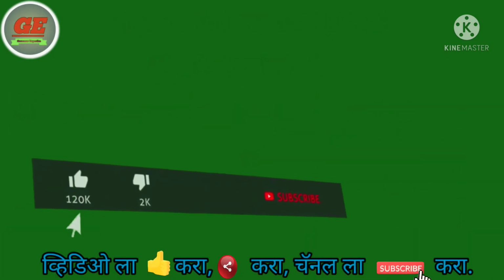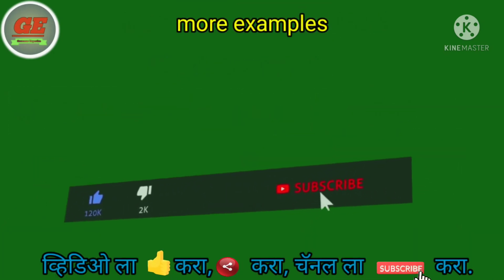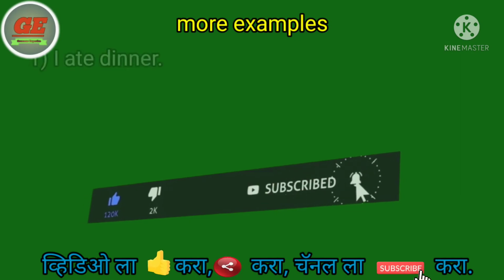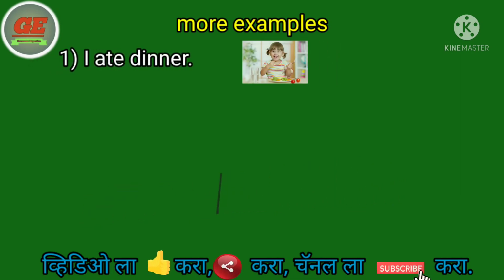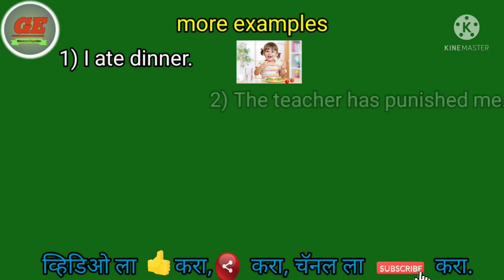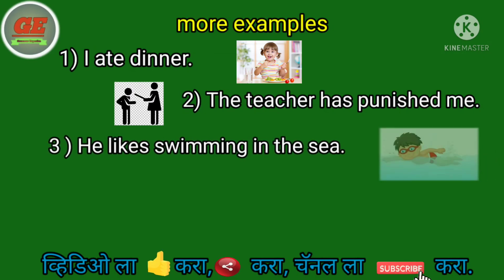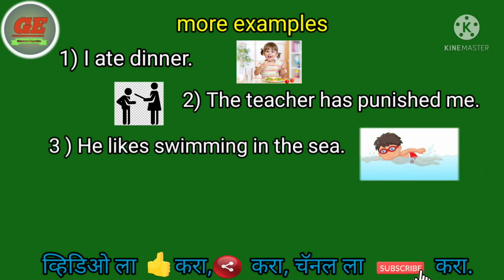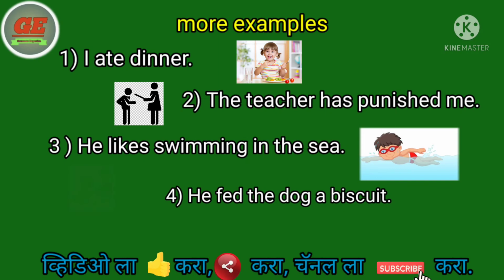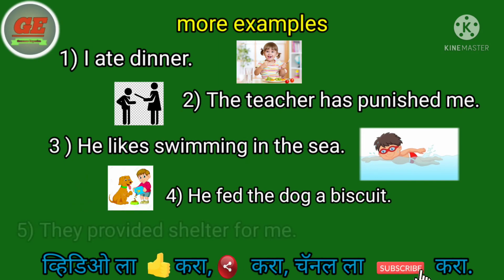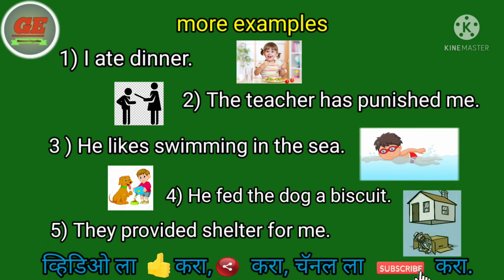We have some more examples. Number 1, I ate dinner. Number 2, the teacher has punished me. Number 3, he likes swimming in the sea. Number 4, he fed the dog a biscuit. And number 5, they provided shelter for me.